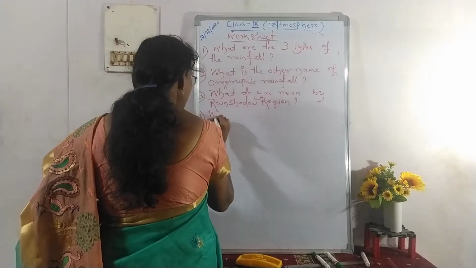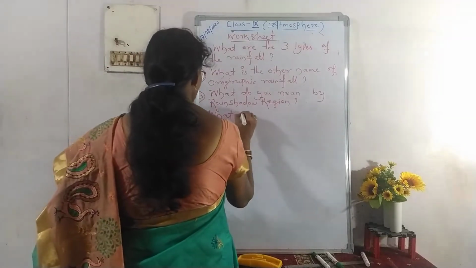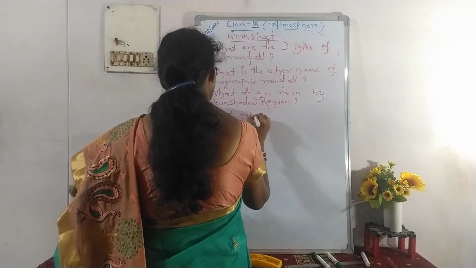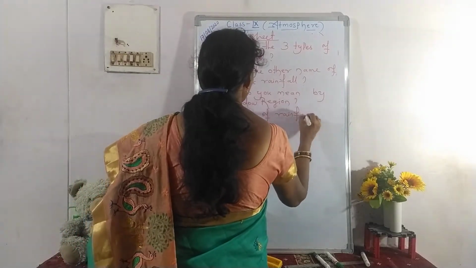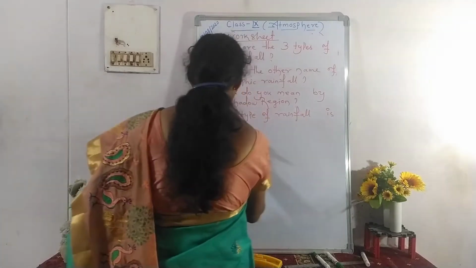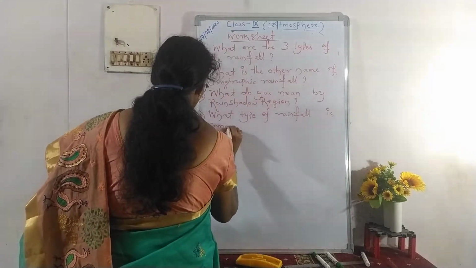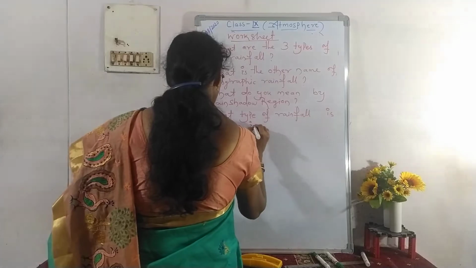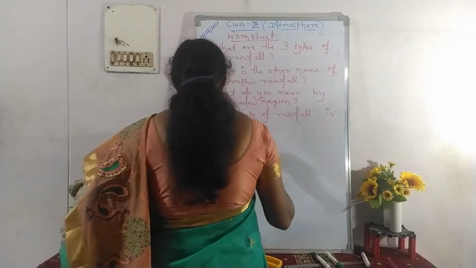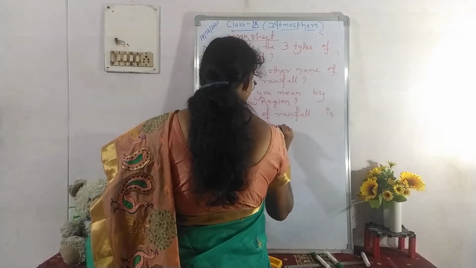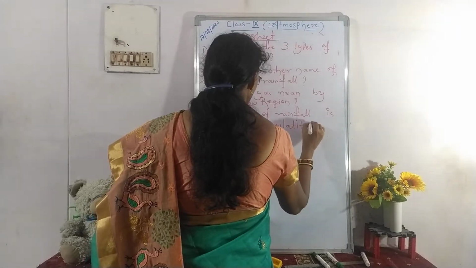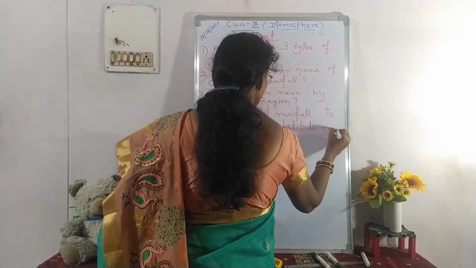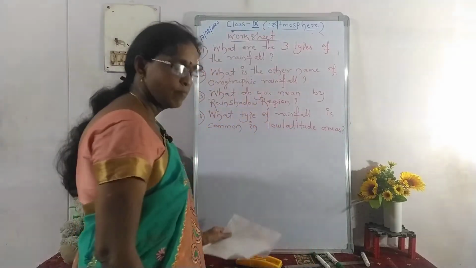What type of rainfall is common in low latitude areas?